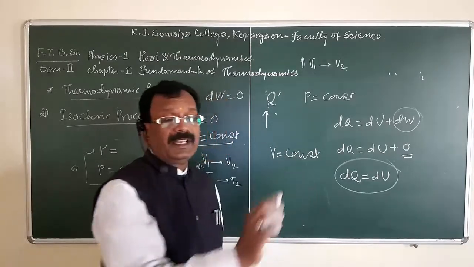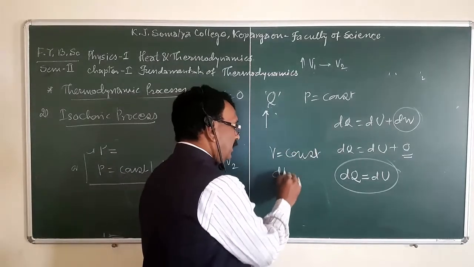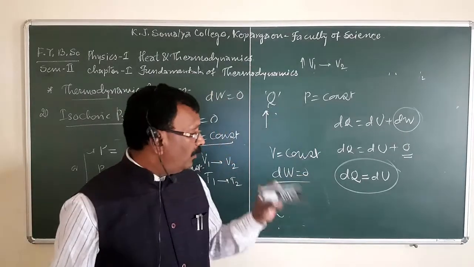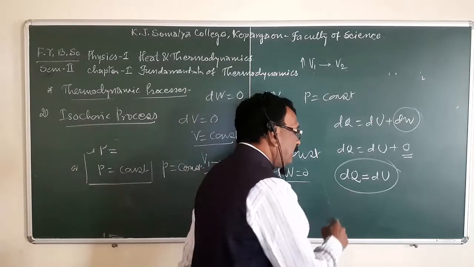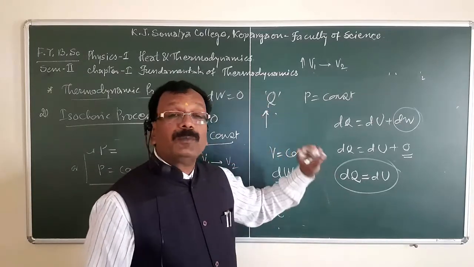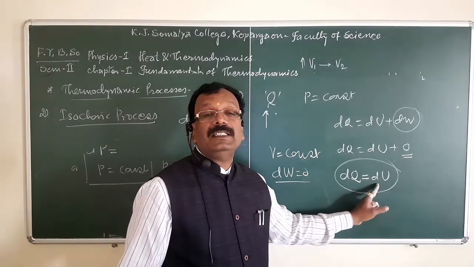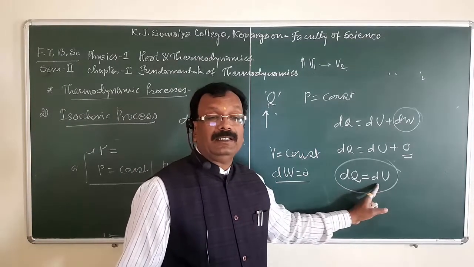That means when volume is kept constant, there is no external work done. That means dW is equal to 0, and when no external work is done, at that time total heat absorbed by the system is totally utilized in order to change its internal energy.